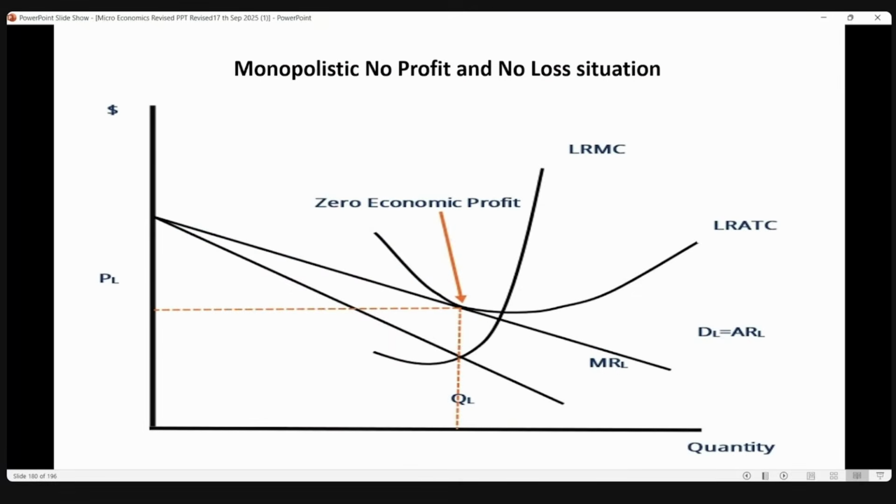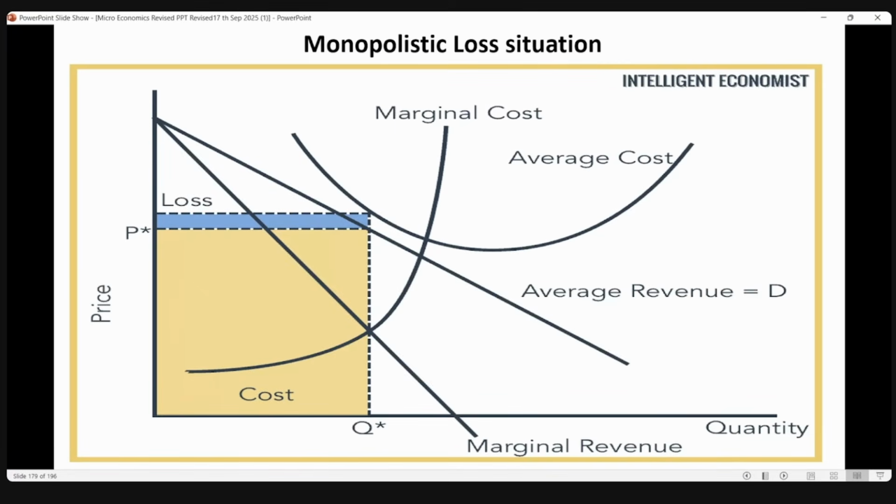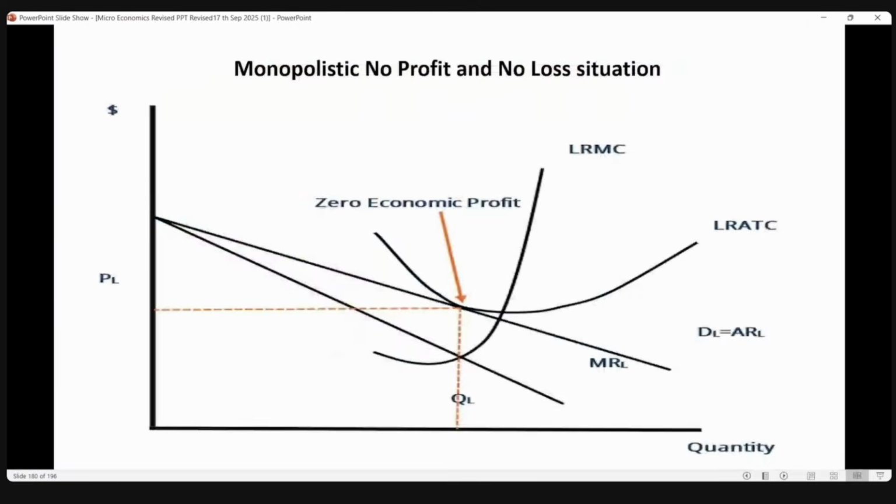In these three diagrams, short period and long period: in the short period you can have profit, and in the short period you can have loss. In the long run, in monopolistic competition, it is only this one. And in perfect competition also, there is no profit, no loss in the long run. Any doubt in this? I think only this you may have doubt. Is it clear till here? Yes, ma'am. Shall we go forward?